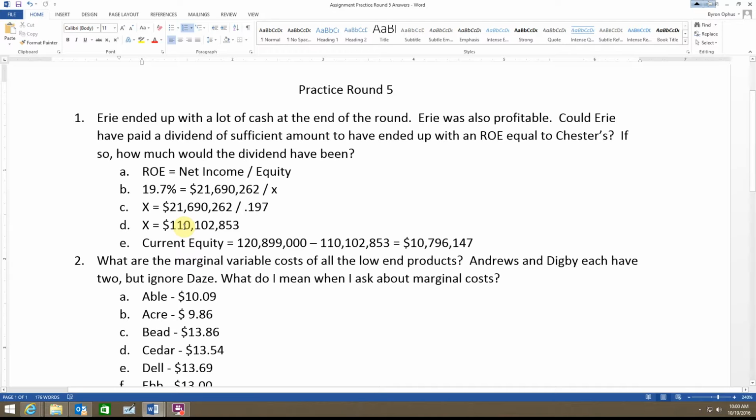Erie's equity would have had to come down to 110,102,853. Its current equity was 120.9 million, roughly. So they would have had to pay a dividend of roughly about $10,800,000.